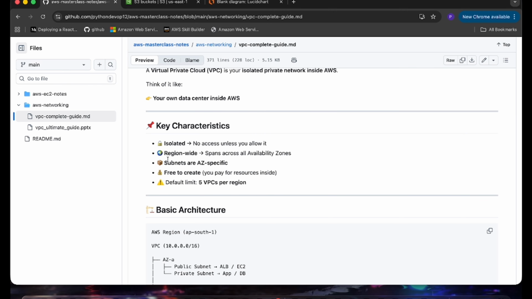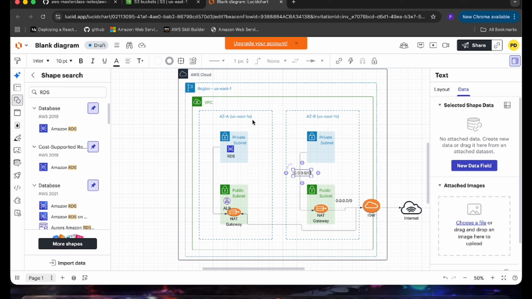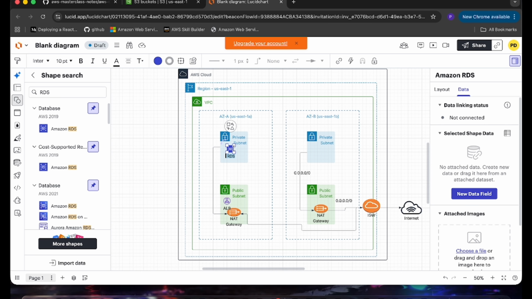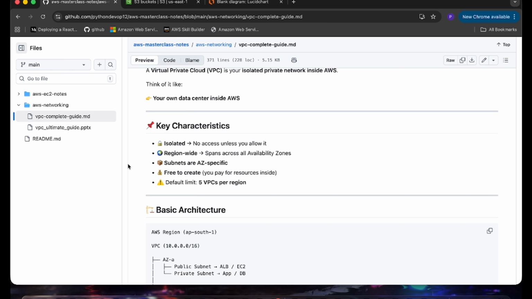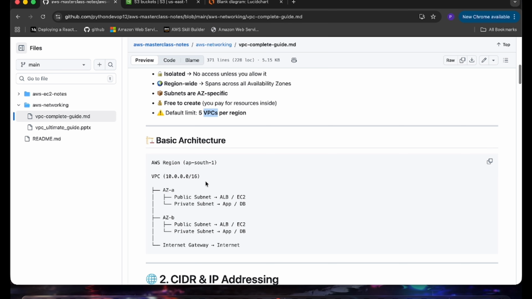And most important thing, it is free to create. You pay for resources inside it. You are not charged for creating the VPC. You are only charged for the resources you have created. Like I have created the RDS and ALB, so you get charged for the resources that you created, and it has a limit of 5 VPCs per region. So it is not required, even in a production environment. It requires only 2 or 3 VPCs.